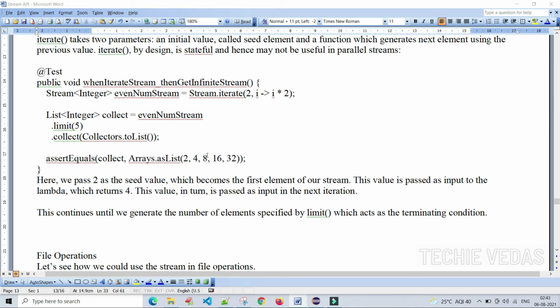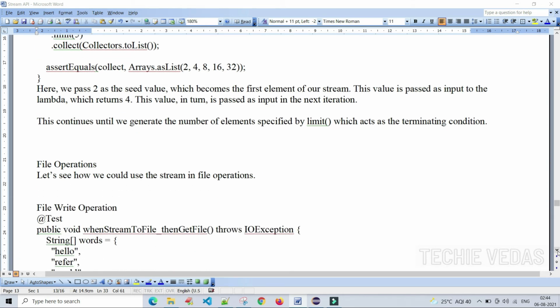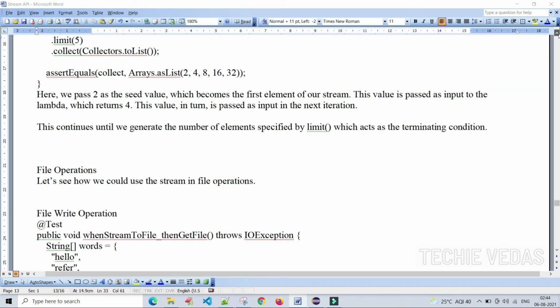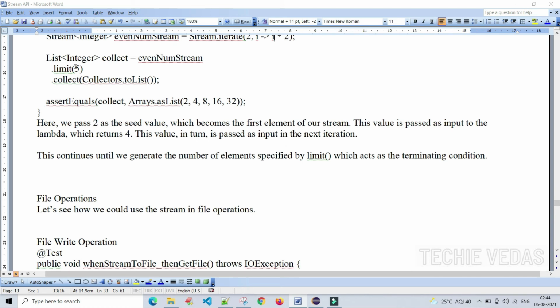After that, 4 2s are 8, 8 2s are 16, 16 2s are 32, and so on. This continues until we generate the number of elements specified by the limit. We have mentioned the limit here, so only 5 values, which acts as the terminating condition.